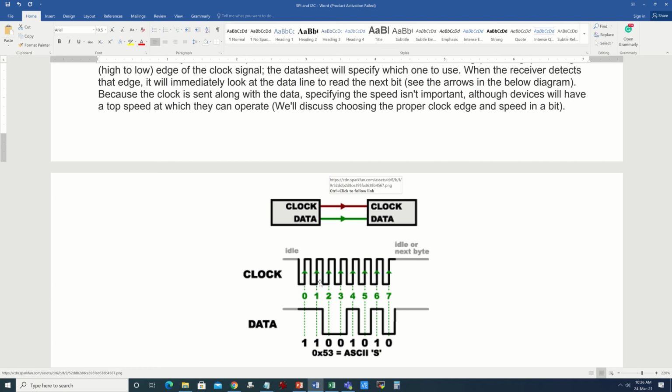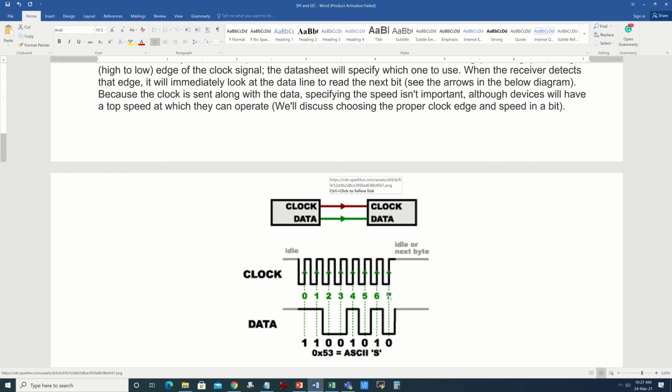So during the falling edge the data change takes place, and then during the rising edge the data sampling takes place. That means the data becomes 0 in this case during the next rising edge. The same process gets repeated over multiple cycles, and as a result you can transfer 8 bits of information.